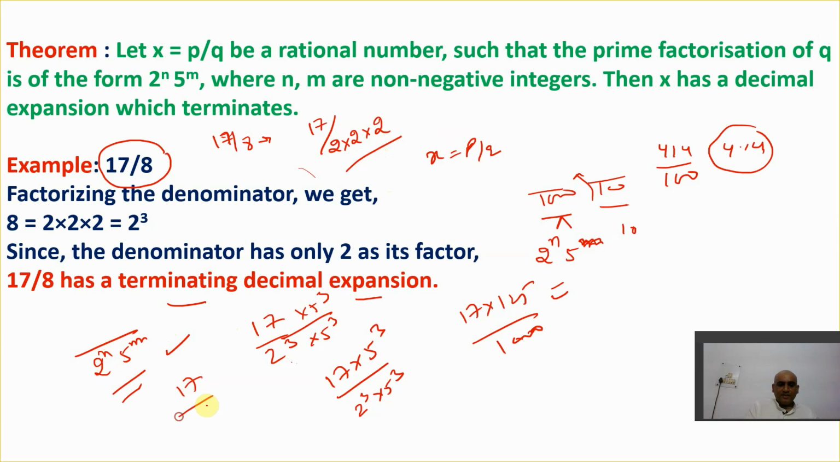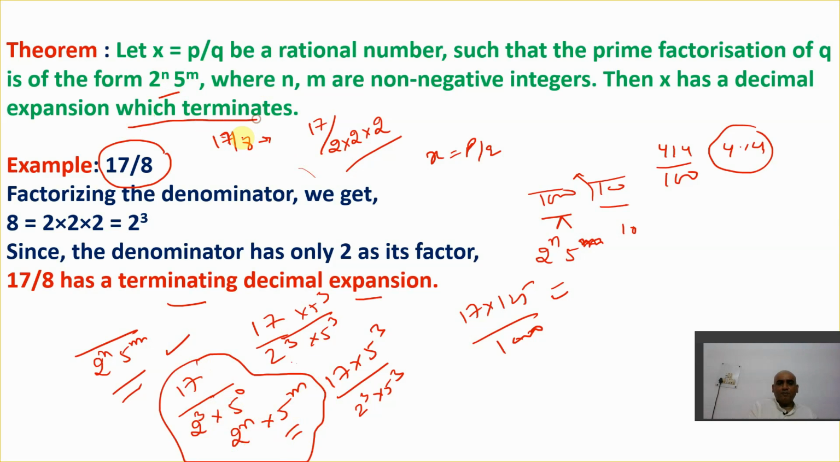How? 17 divided by 8. 8 is what? 2 raised to power 3. So 5 raised to power 0 I can also write like this. If I write 5 raised to power 0, that means it takes the form of 2 raised to power n into 5 raised to power m. So that means, yes, it actually takes the form in the given equation. So if it takes the form, that means it has a decimal expansion which terminates. Why does it terminate? Because every 2 and 5 will automatically result in a 10. That's the main simple funda behind this.